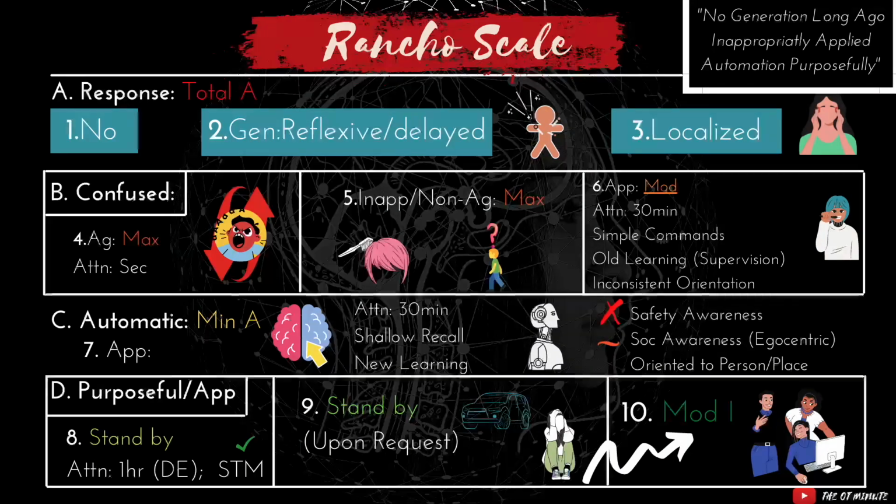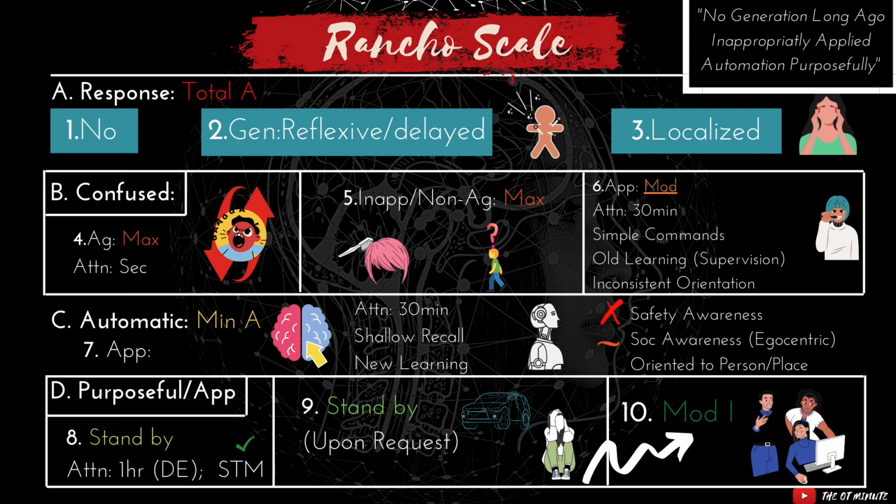All right, moving right along, we've got our second group here, the confused group. Level 4 is the confused agitated. You're getting an increased level of alertness now that they're starting to do a little bit more purposeful movements. For example, now they might be pulling at tubes, participate in some really limited ways in maybe ADLs or familiar activities.